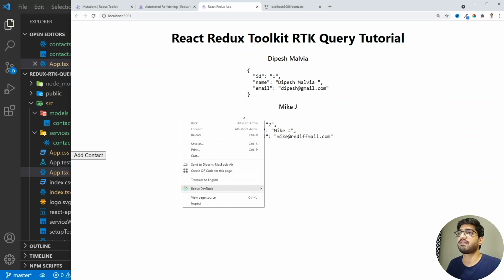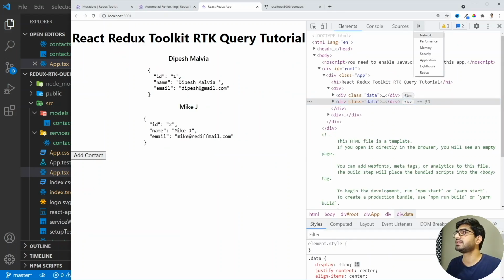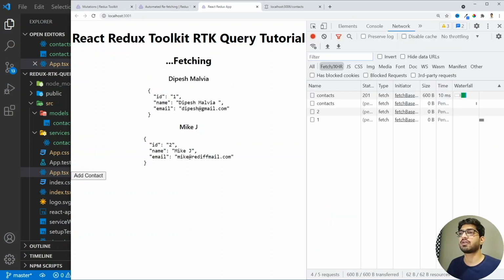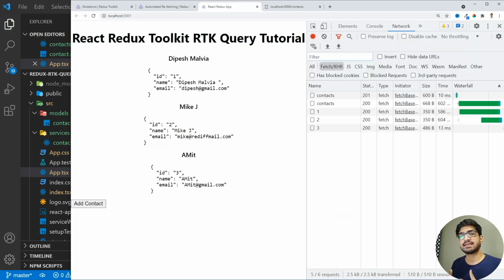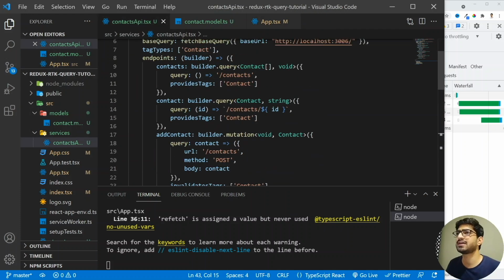Let's do an inspect element. All right, and I will go to the network tab, and now if I click on the contact, you will see that the contact is added and the newly created contact is also automatically fetched, and that is because we have used the provide tag here. If we go here, we will see that we have added the provide tag.